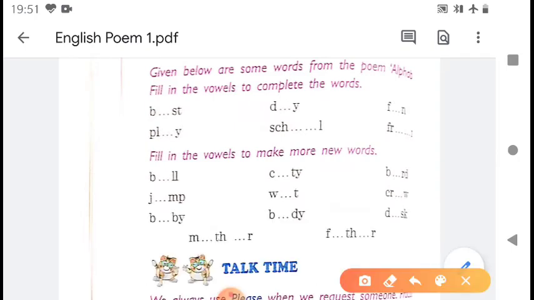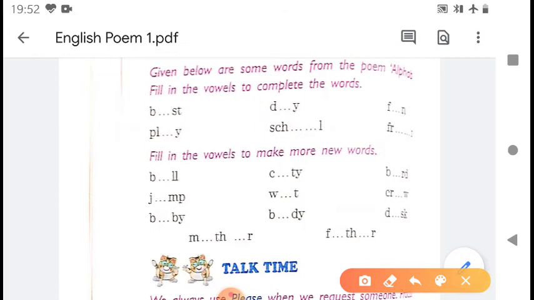Now you have to complete the words by using vowels, and you have to make the words which are used in the poem. जो words poem में आए हैं, these are the words from the poem. So you have to make the words from the poem only. So what would be the first word?